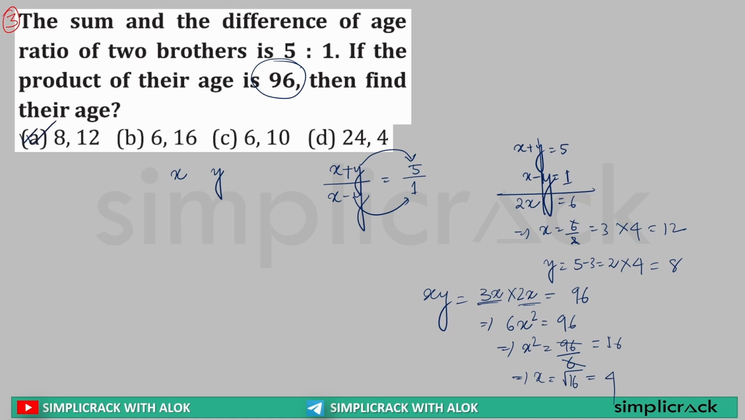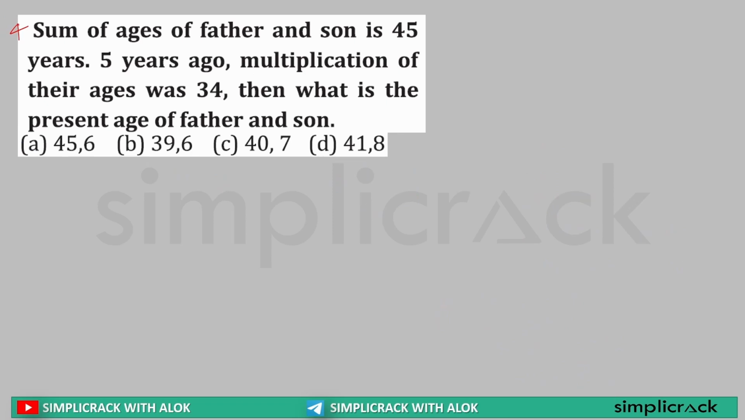Clear? Now next question. Sir, the sum of ages of father and son is 45 years. Father's age plus son's age is 45 years. 5 years ago, the multiplication of their ages was 34. 5 years ago, this means father's age minus 5, son's age minus 5. This was the age of father and son. So their multiplication is what? Their multiplication is 34. That means (f minus 5) multiplied by (s minus 5) is equal to 34.